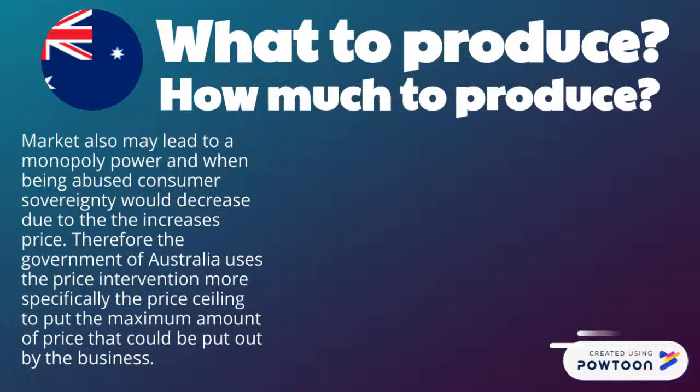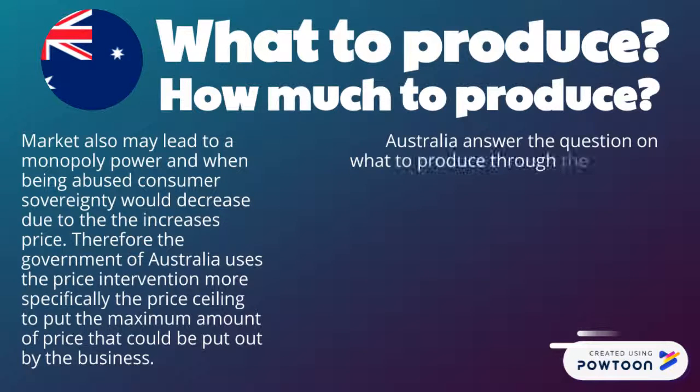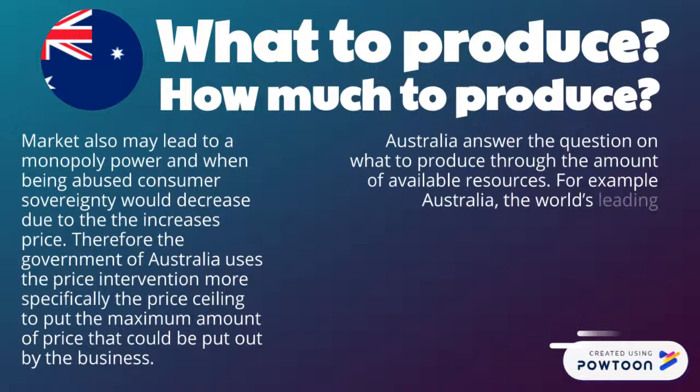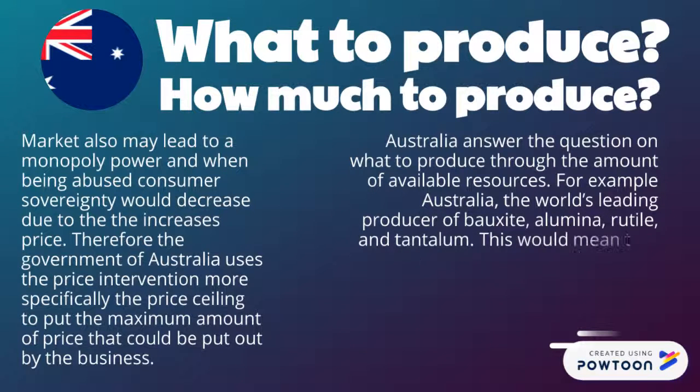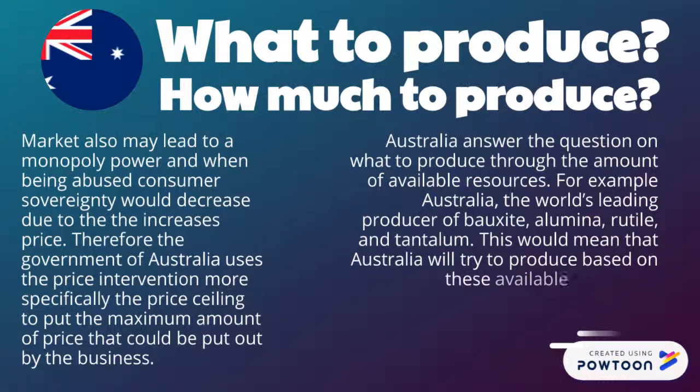Australia answers the question on what to produce through the amount of availability of resources. For example, Australia is the world's leading producer of bauxite, alumina, rhyolite, and titanium. This would mean that Australia will try to produce based on the availability of resources.